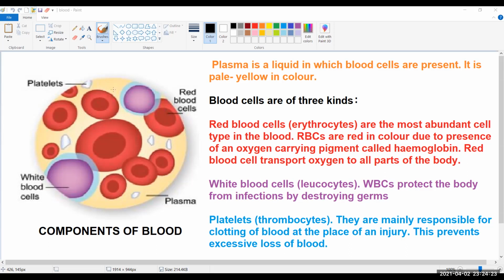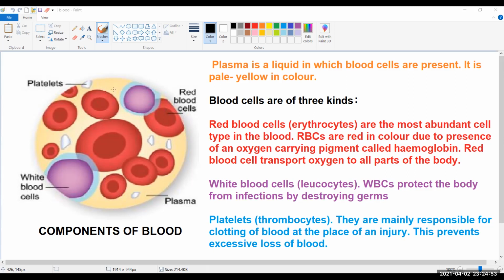Then white blood cells, also called leukocytes. WBCs or white blood cells protect the body from infections by destroying the germs. Then comes platelets.